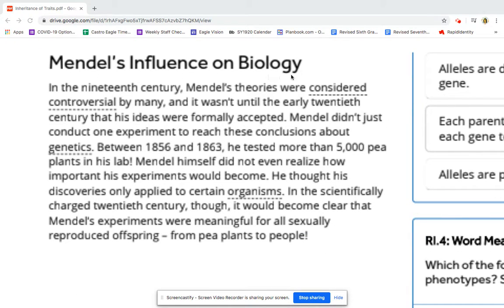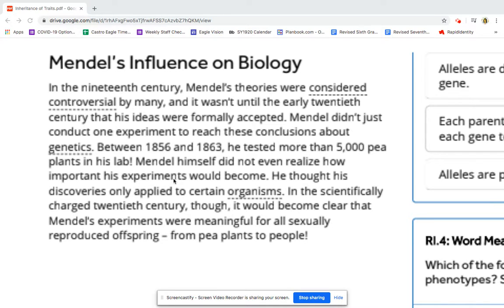Mendel's influence on biology. In the 19th century, Mendel's theories were considered controversial by many, and it wasn't until the early 20th century that his ideas were formally accepted. Mendel did not just conduct one experiment to reach these conclusions about genetics. Between 1856 and 1863, he tested more than 5,000 pea plants in his lab. Mendel himself did not even realize how important his experiment would become.